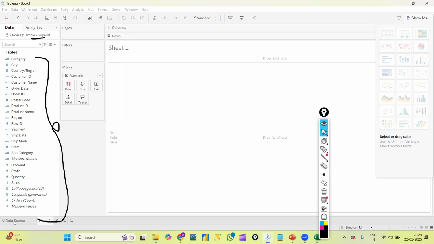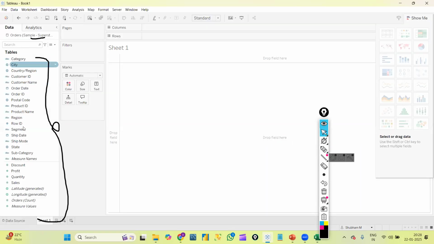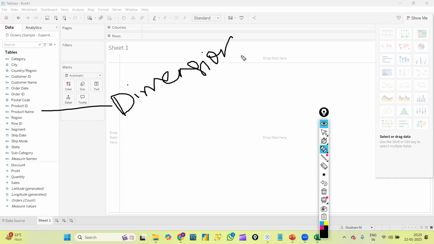Let me go back to the data source level. These are all the column names we have: Row ID, Order ID, Order Date, and so on. At the sheet level we can see them here. But if you observe, there is a separate line here. All the fields are divided into two sections by default. The first one is called Dimension, and the second one is called Measure.